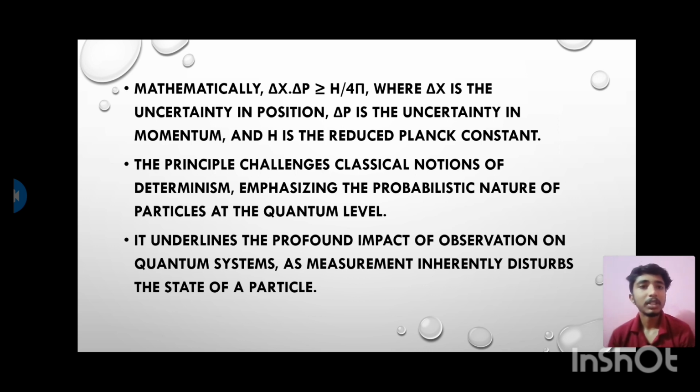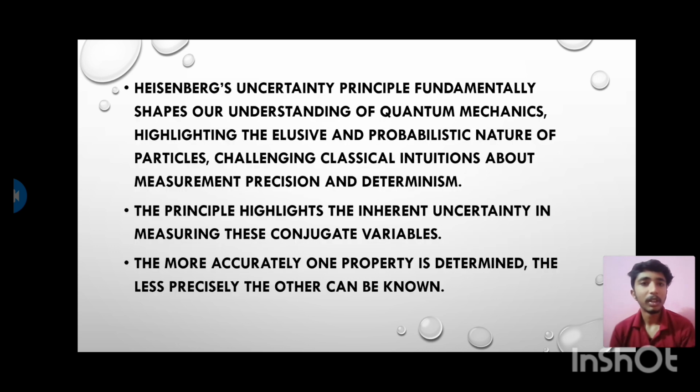The principle challenges classical notions of determinism, emphasizing the probabilistic nature of particles at the quantum level. It underlines the profound impact of observation on quantum systems, as measurement inherently disturbs the state of a particle.